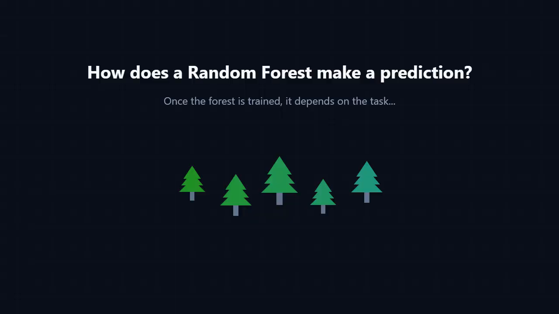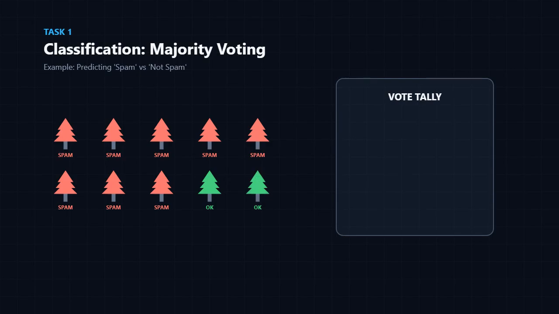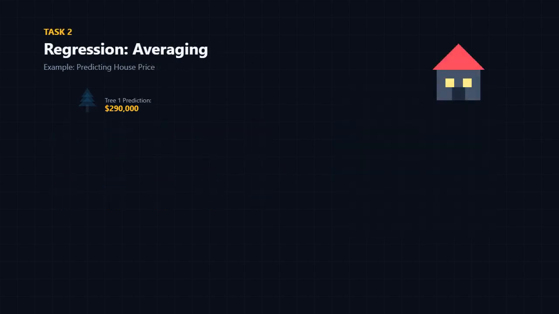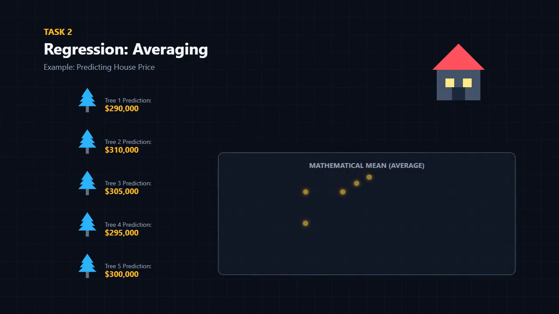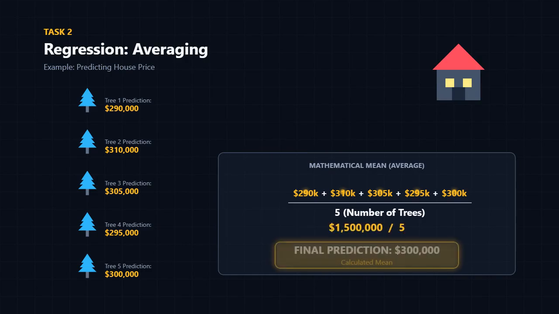Once the forest is trained, how does it make a prediction? It depends on the task. For classification tasks, like predicting spam or not spam, the forest uses majority voting. If 80 trees say spam and 20 say not spam, the final prediction is spam. For regression tasks, like predicting the price of a house, the forest uses averaging. It simply calculates the mathematical mean of all the individual tree predictions.